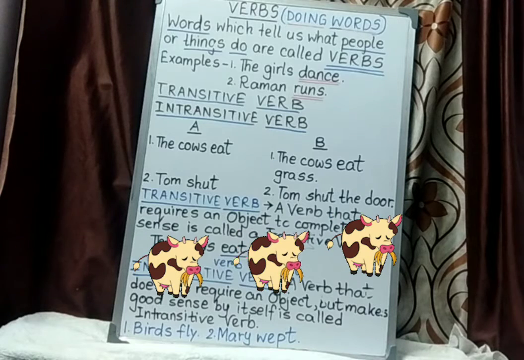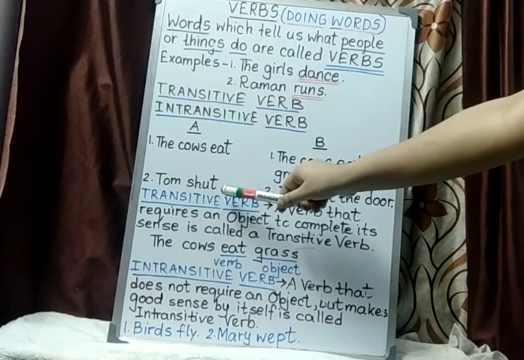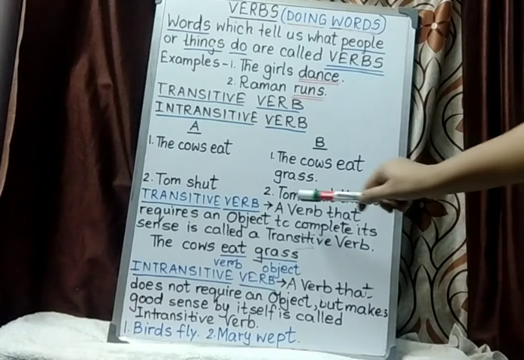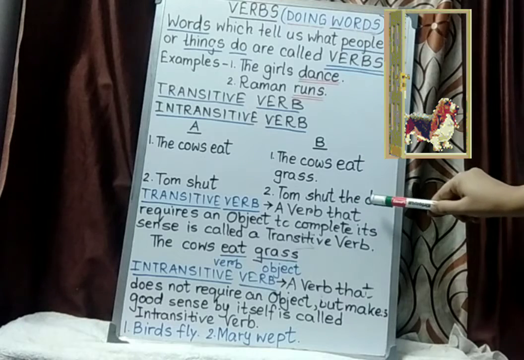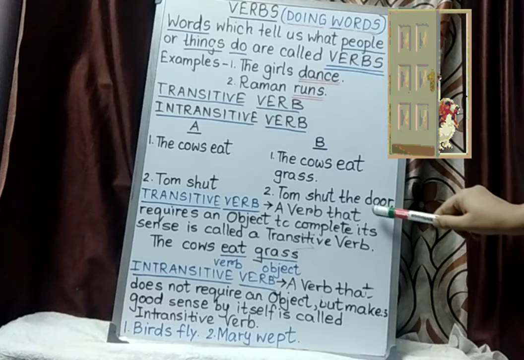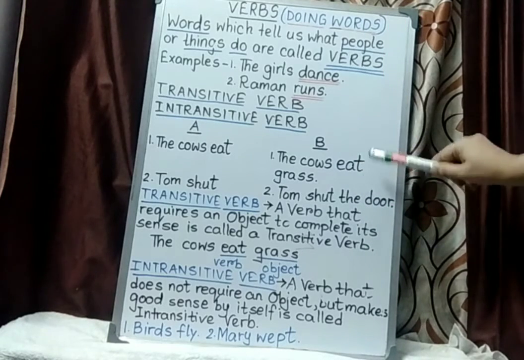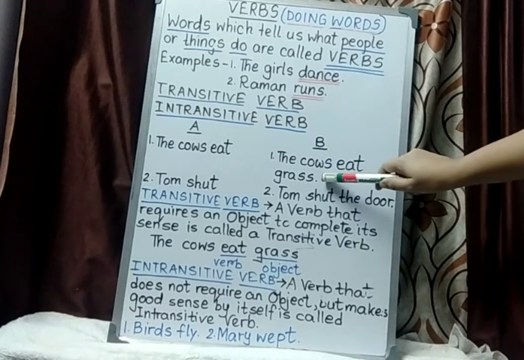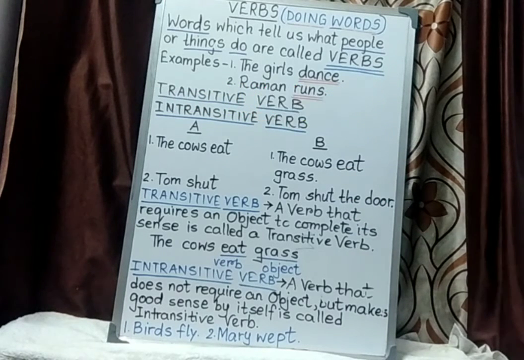What are the cows doing? They are eating grass. Similarly, Tom shut. It sounds very incomplete. What is Tom shutting? But here I have written, Tom shut the door. So we get the answer. What is Tom shutting, or what does Tom shut? The door. So in column B, each and every sentence carries an object. In this sentence, grass is an object, and in the second sentence, door is the object.